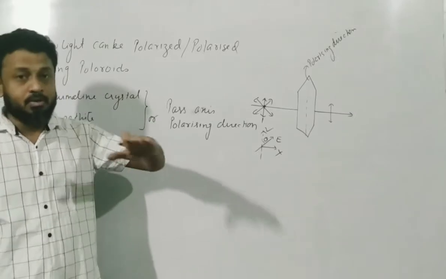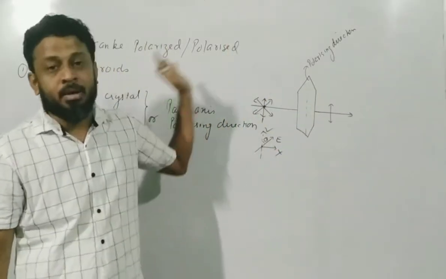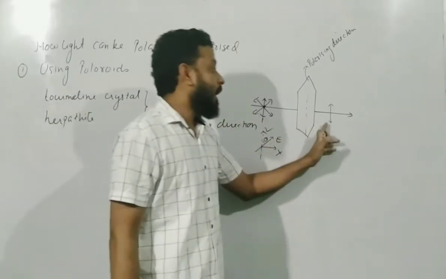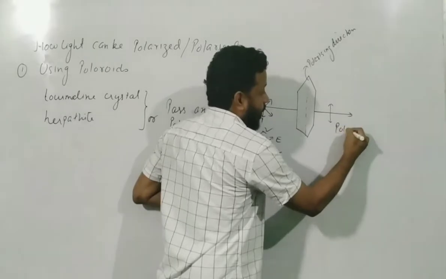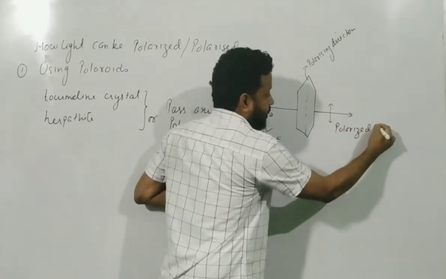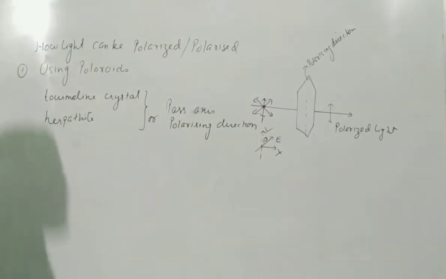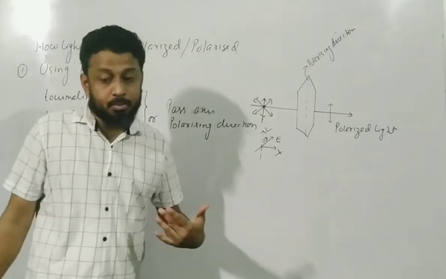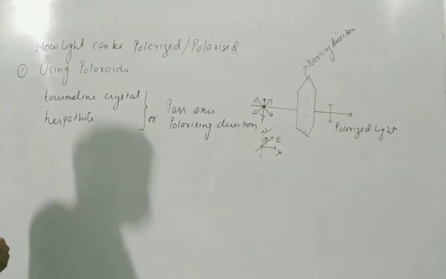The component of the electric field perpendicular to the pass axis is not allowed to pass and is absorbed by the crystal. The light coming out of this polarizer is called polarized light. This is what a Polaroid does: it filters the electric field and only allows the vibrations parallel to the pass axis or polarizing direction.